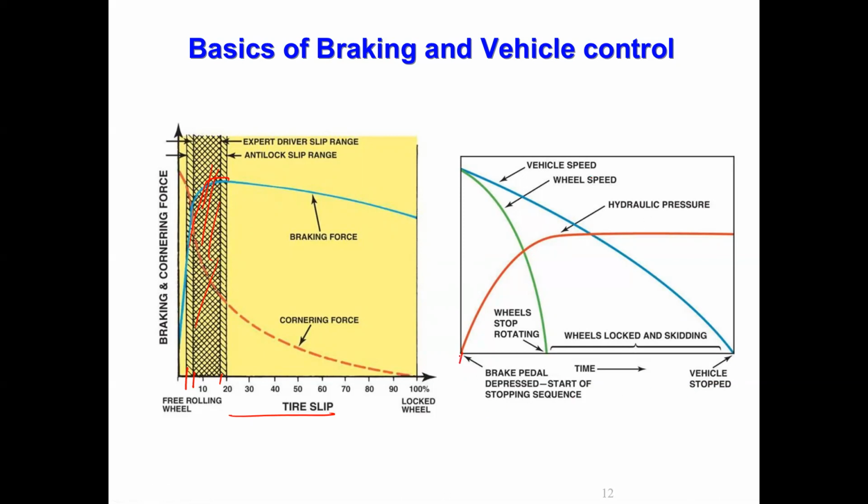You can see that you apply the brake here. What happens is at this time T equal to 0, the driver presses the brake pedal. That's it. The driver just presses the brake pedal. There's a sensor which sends a signal to the ECU. Correct. Once it's applied, you can see that the hydraulic valve is opened by the ECU. Correct. The hydraulic valve is open.